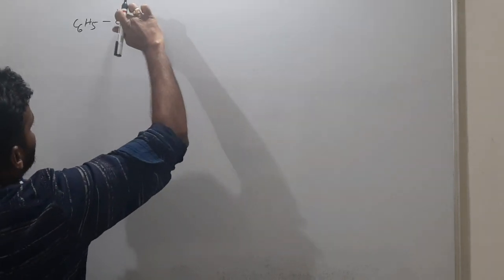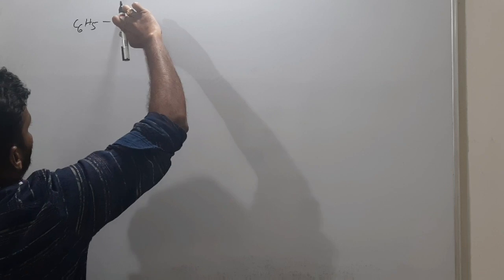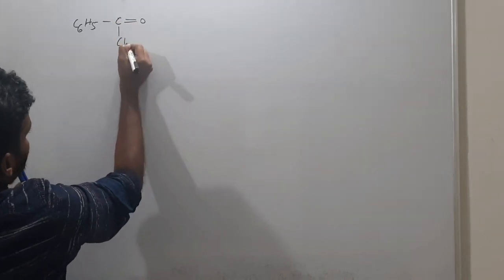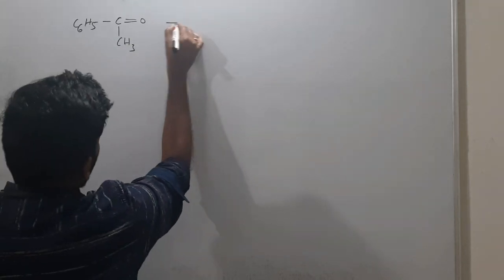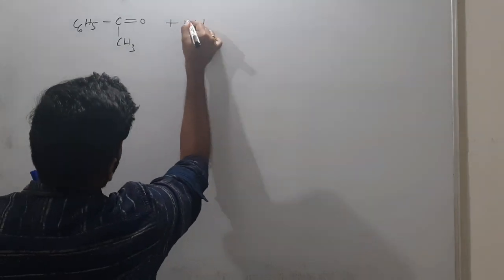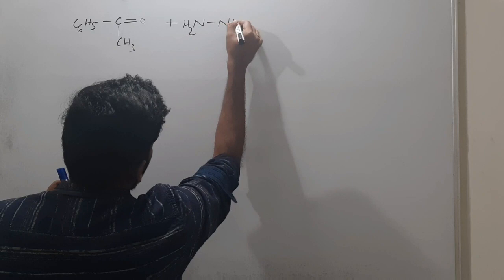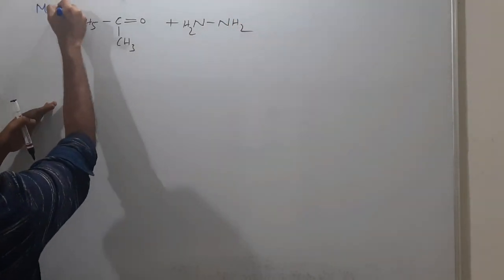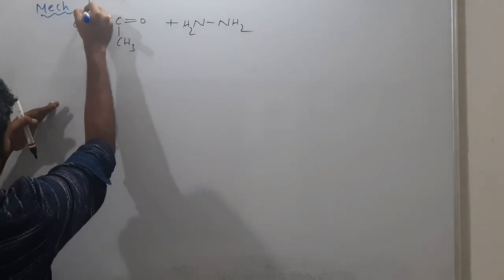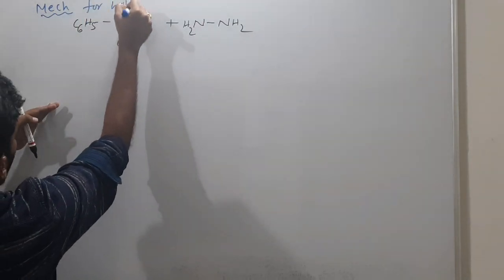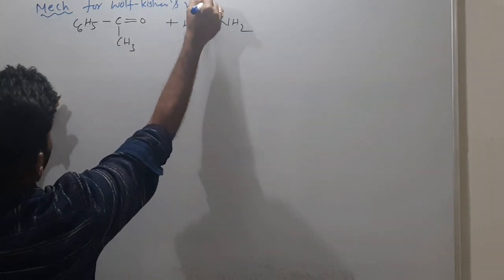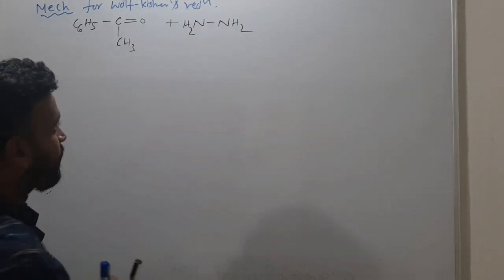Like ketone, I take C6H5 and C double bond O and some CH3 here. So I am adding hydrazine, NH2 single bond NH2. This is actually the mechanism for Wolff-Kishner reduction. Let's see what happens.